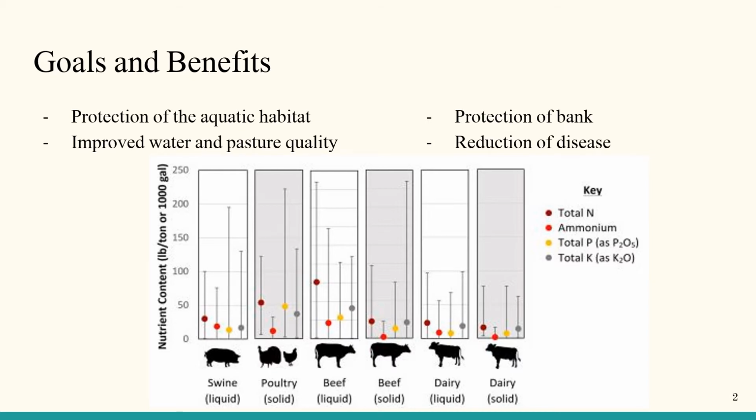In this figure, it compares the total nutrient content, pounds per ton or per 1,000 gallons, for each of the livestock species. The different nutrients that are measured are total nitrogen, ammonium, total phosphorus, and total potassium.